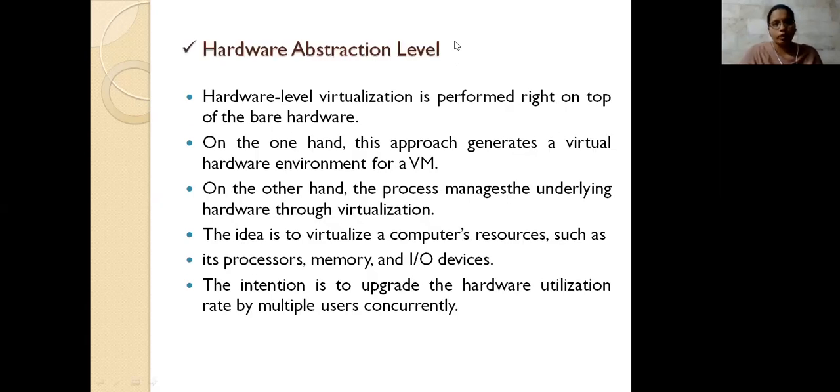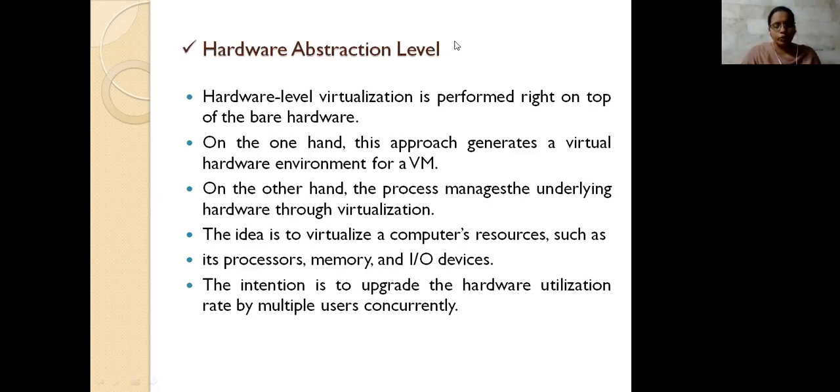And the other one is hardware level virtualization. In the previous one, we took the instructions into a virtual environment. Here we are taking the hardware into the virtual environment. So whatever hardware resources you are using, that is processors, memories, IO devices, whatever they provide, could be included or added here and has to be virtualized.